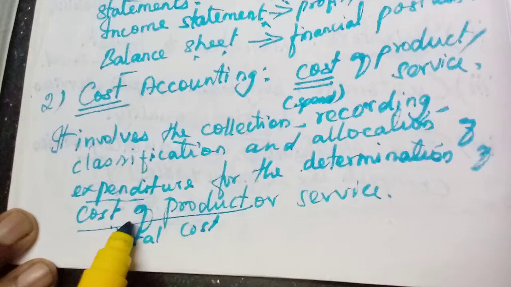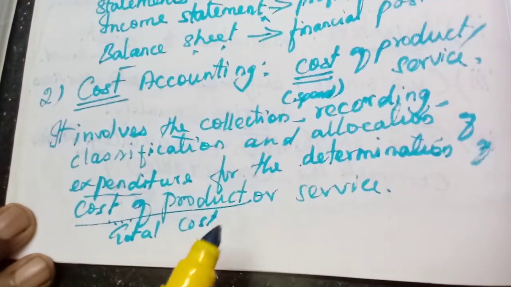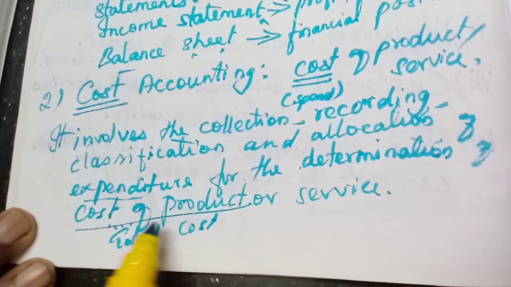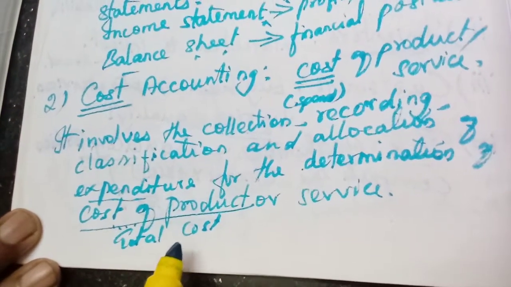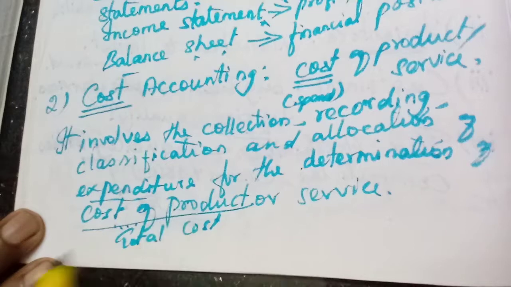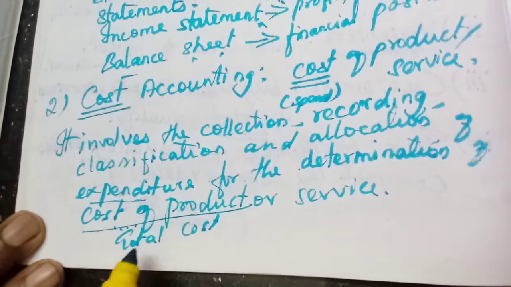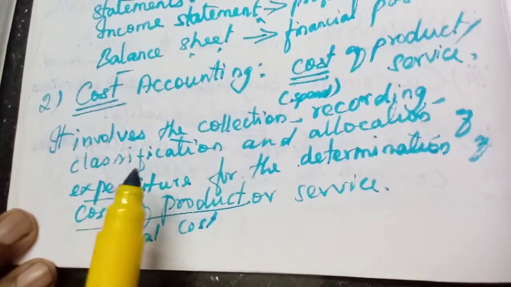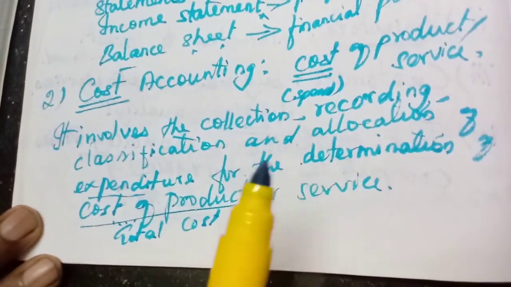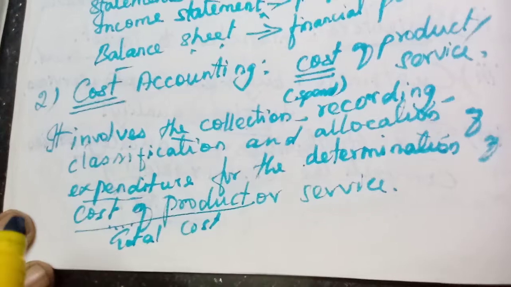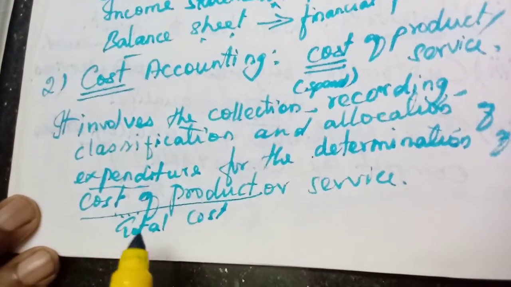If they reduce the cost only, then they can earn more profit. If the cost is more, they cannot increase the gain and they cannot increase the price. Instead, they have to reduce the cost. In order to reduce the cost, they will calculate this cost of product or service. Understood? The next one is management accounting.